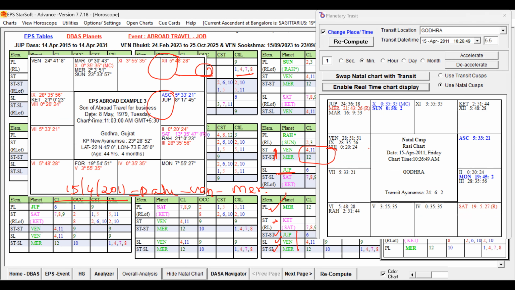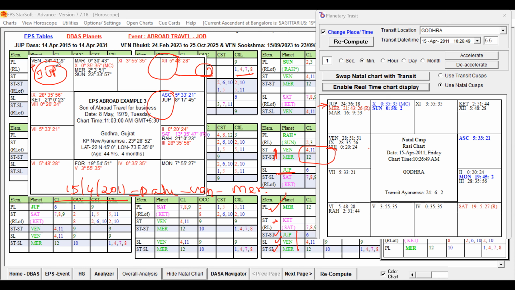Jupiter is posted in the sign of Pisces at the time of travel. It is conjoined with Venus. Venus is our Buddhi Lord, and Venus is also a good key planet.